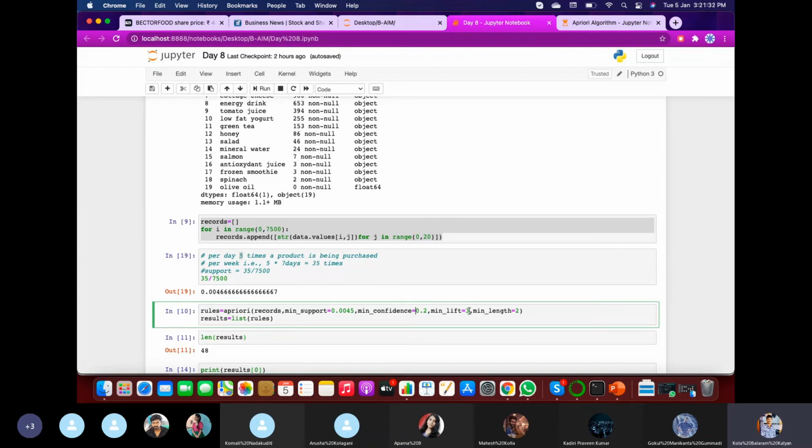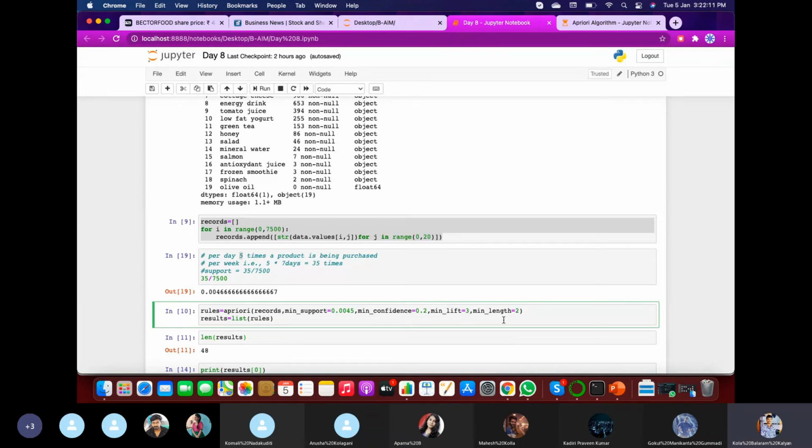Similarly, you will identify that my lift must be greater than 3. Generally, a lift greater than 1 is to be considered. Based upon your purpose, you can give the rules to the algorithm. I am giving 3 here. If you give 1, it means the products are independent of each other. Let us give more than 1 so that you can get appropriate results.